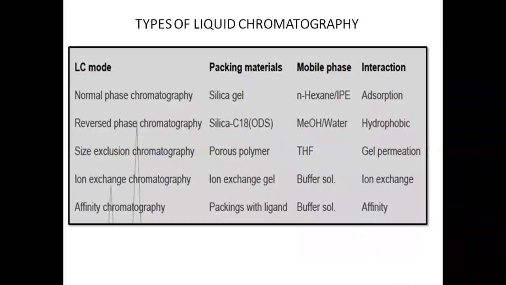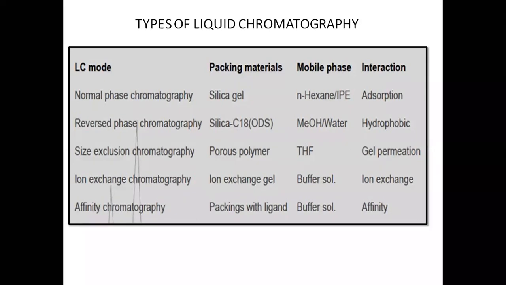So the types of liquid chromatography that we normally use are given here. For example, in normal phase chromatography, the packing material is silica gel, the mobile phase is N-hexane or IPE, and the interaction is adsorption. Here the packing material silica gel is hydrophilic in nature, whereas the mobile phase N-hexane is a hydrophobic kind of chemical.